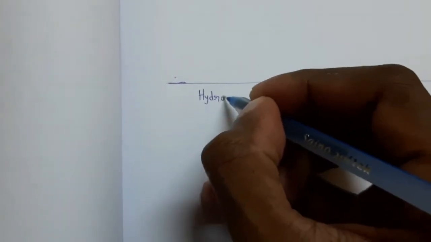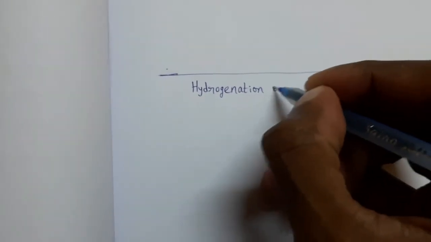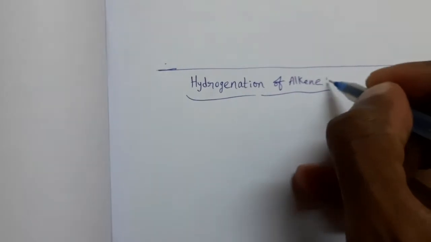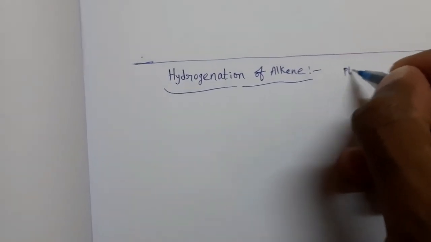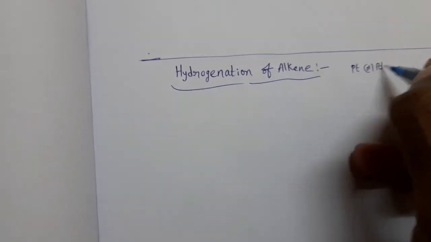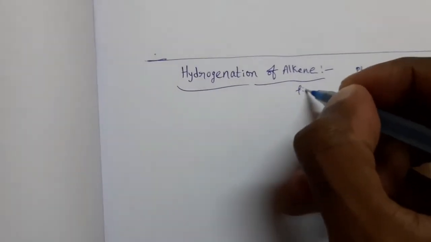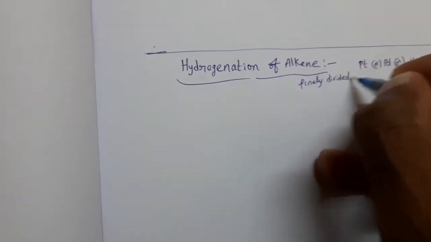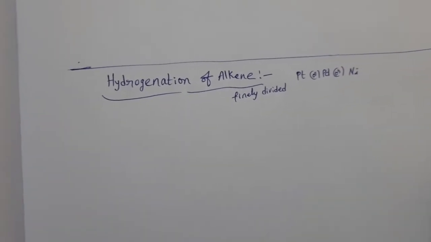Hydrogenation of alkene. Hydrogen is added to the alkene in presence of finely divided platinum or palladium or nickel, which is used as a catalyst.